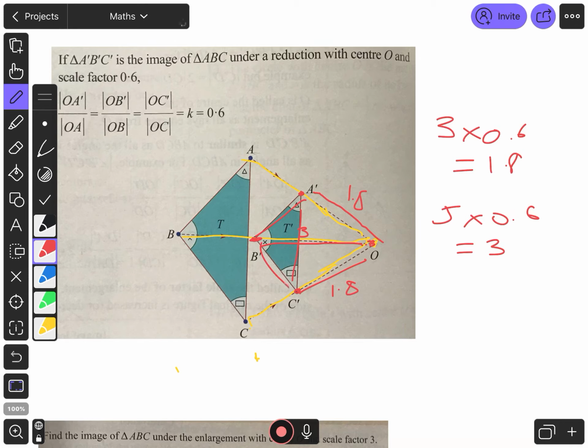So it's a little bit messy now just because it's a little bit hard to do on the screen. But if you want to pause the video and try doing that yourself. So what you're doing there is you are starting with your original object here in blue, so the larger triangle. You're going to have then your center of enlargement. And what you're going to do is join O, your center of enlargement, to all the different points. And then you're going to use your calculator to find the actual distances you need to go to make your image. So if you want to pause that there, you can give that a go.